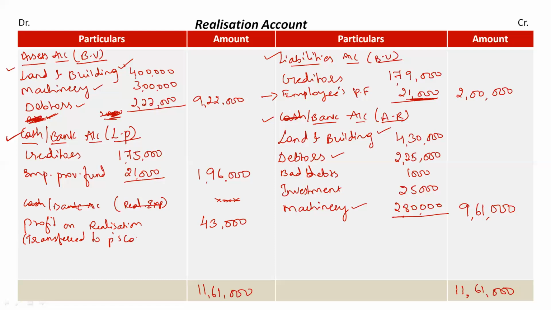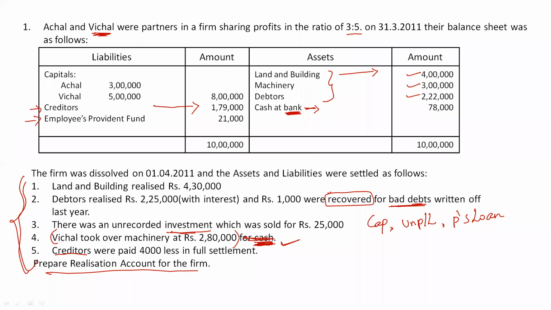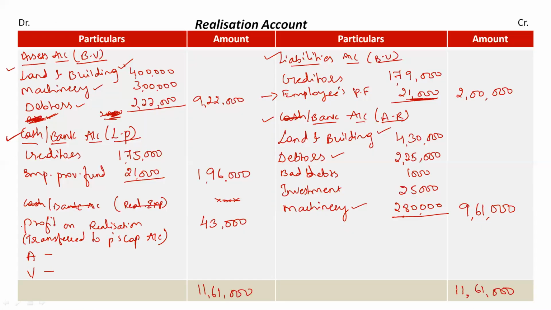Who are our partners? Achal and Vichal. It will be distributed in their ratio. The ratio given in the question is 3:5. In this ratio this profit will be distributed among both the partners. So total profit is 43,000 rupees into Achal's share, which is 3 divided by 8.